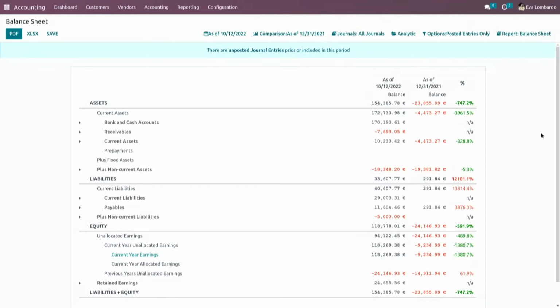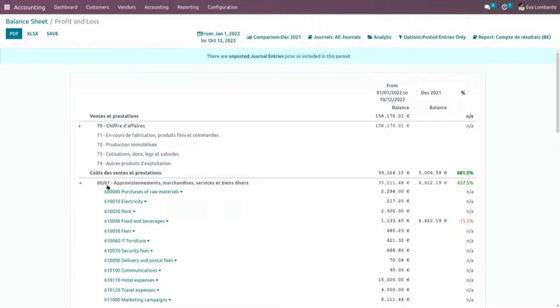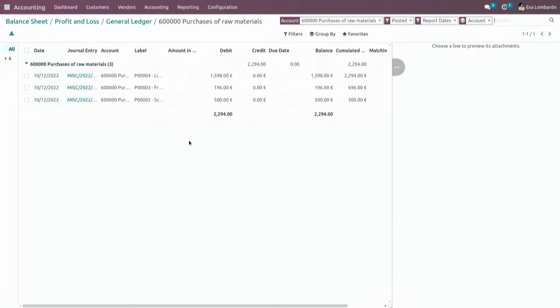The great strength of our reports within the accounting app is that they communicate with each other. So I can easily drill down from one to the other. If I click on the current year earnings here, I will get into the profit and loss statement to get the detailed situation of the current year earnings. I can, of course, go further and drill down into each account to their general ledger. And from the general ledger here, even dive into the journal items.